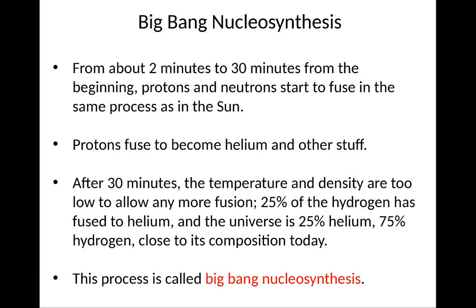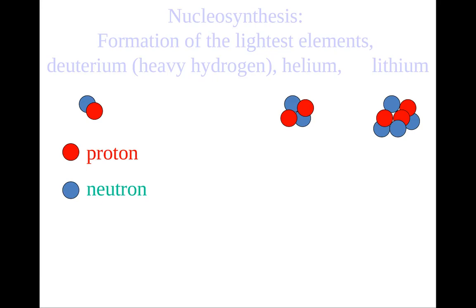Let's talk a little about Big Bang nucleosynthesis. From about 2 minutes to 30 minutes from the beginning, the protons and neutrons started to fuse in the same process as the sun. During this time, protons fuse to become helium and other stuff. At about 30 minutes, the temperature and density became too low to allow any more fusion. 25% of the hydrogen has been fused into helium, and so the universe today is 25% helium, 75% hydrogen, and close to that composition today. This process is known as Big Bang nucleosynthesis.